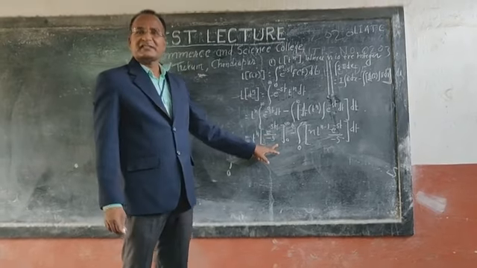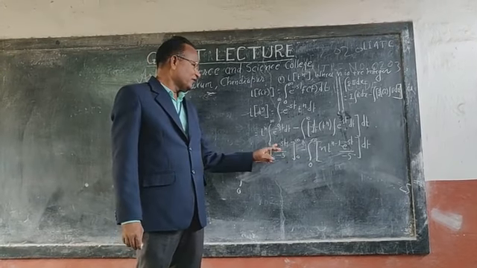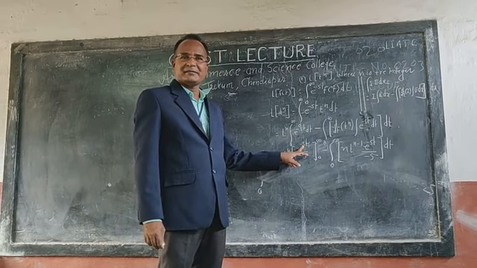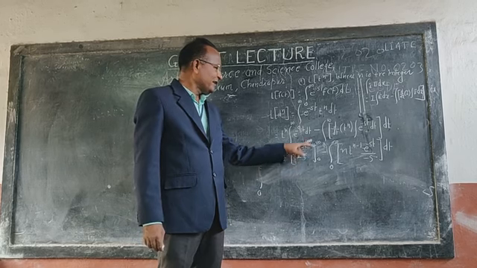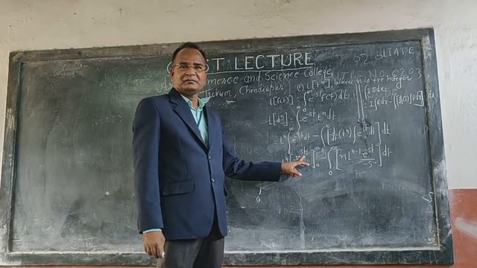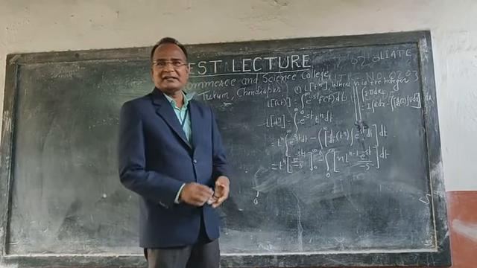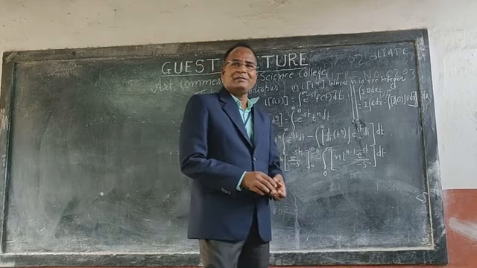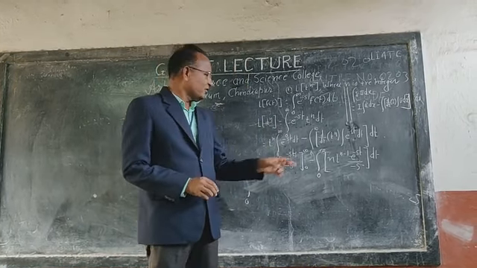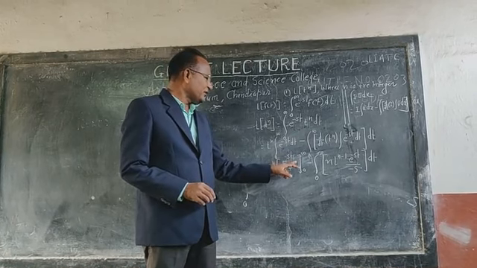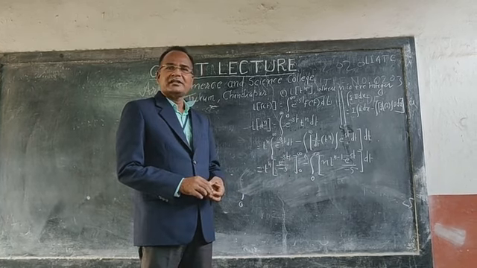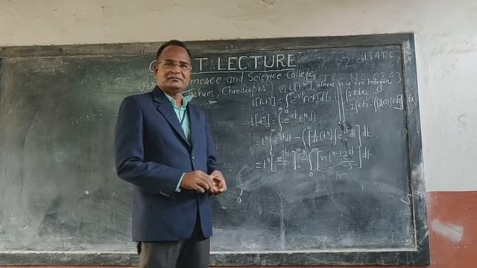Now by substituting this upper limit and lower limit, what do we know? e to the power minus s into infinity, minus e to the power 0. And e to the power minus infinity is 0, minus e to the power 0, which is 1.